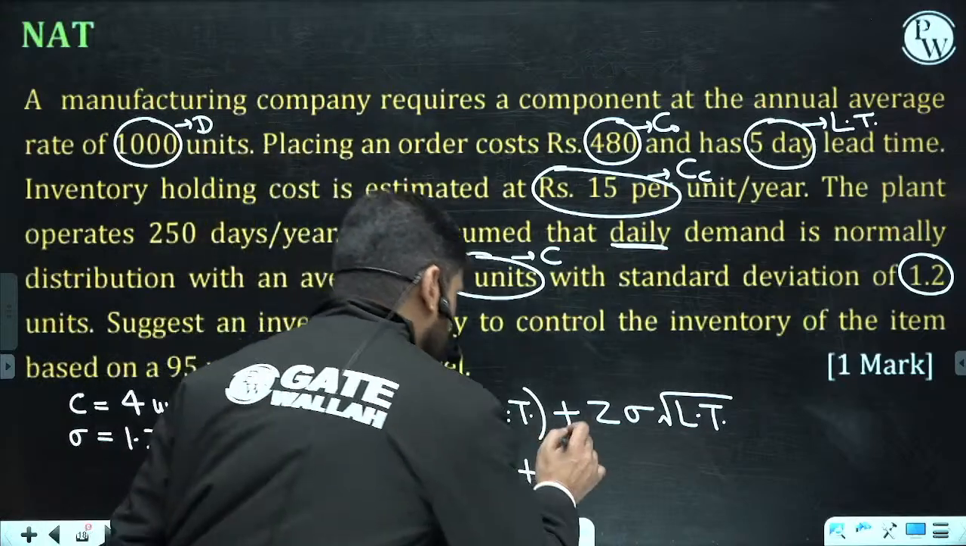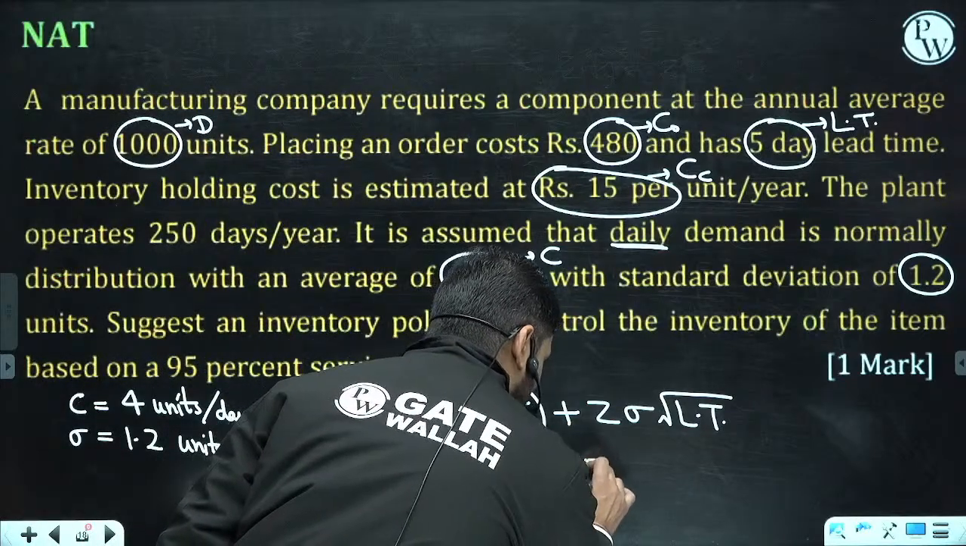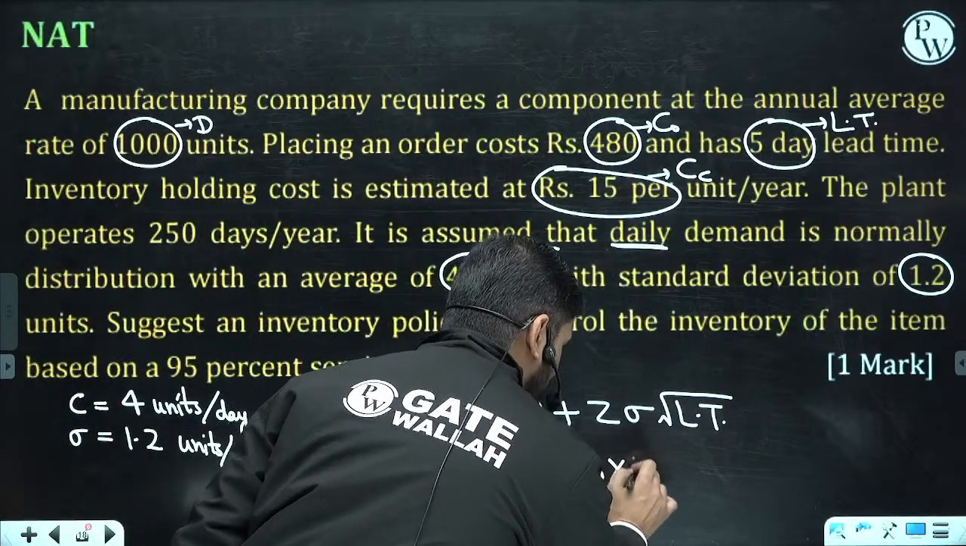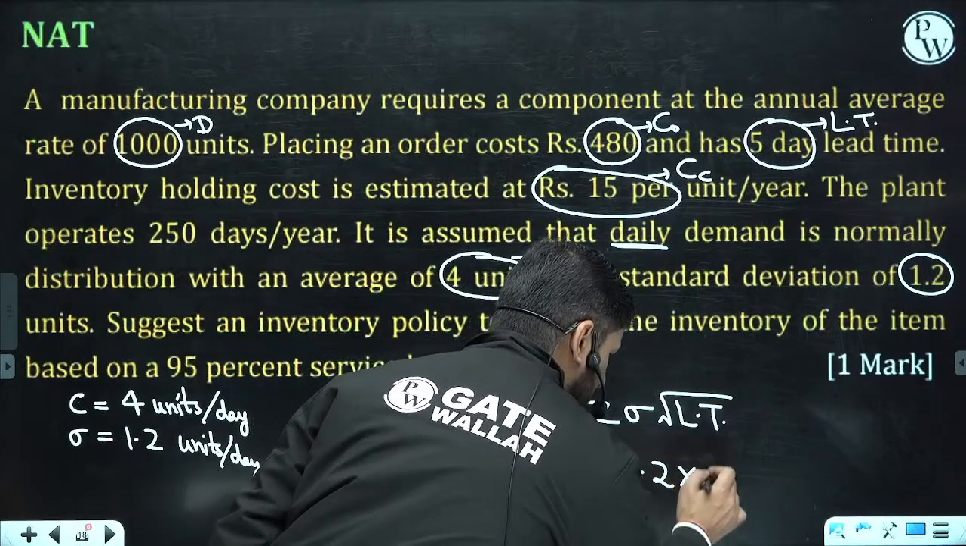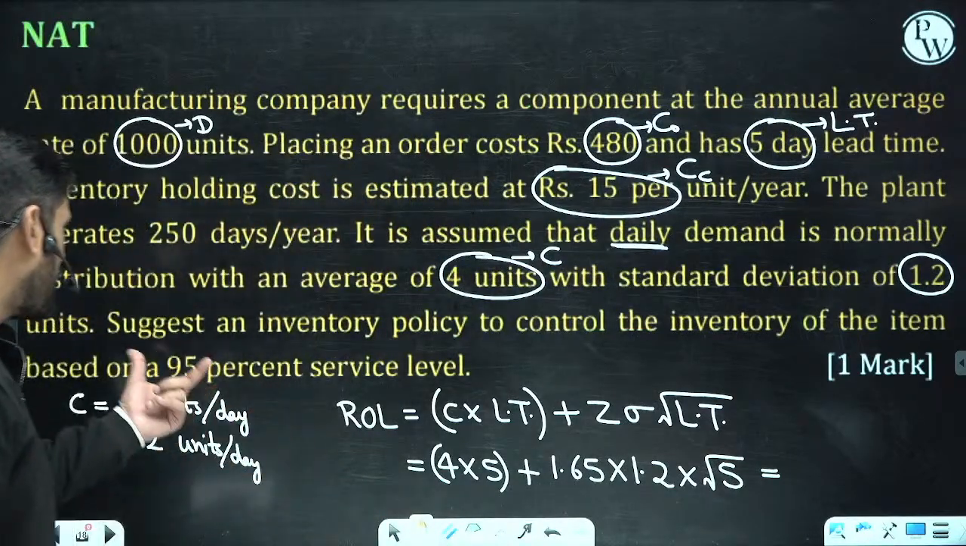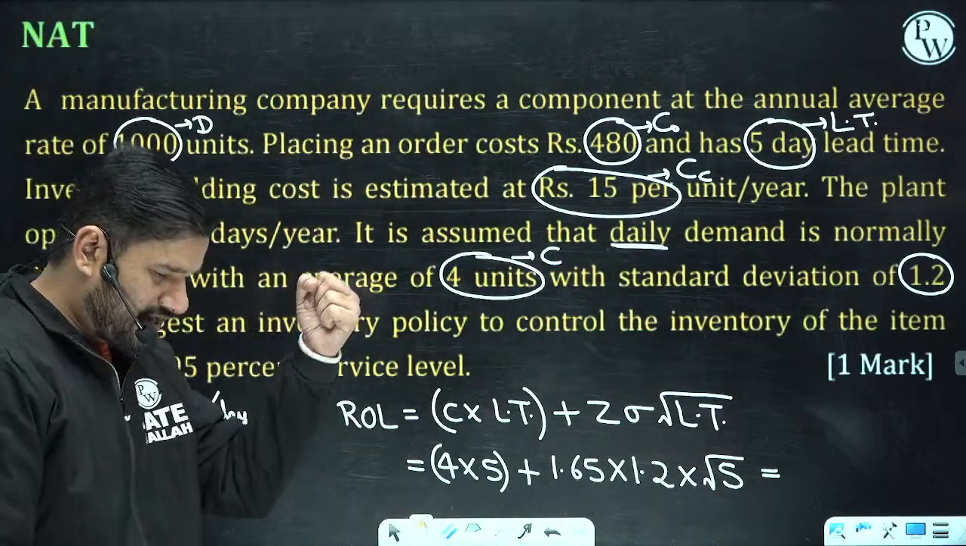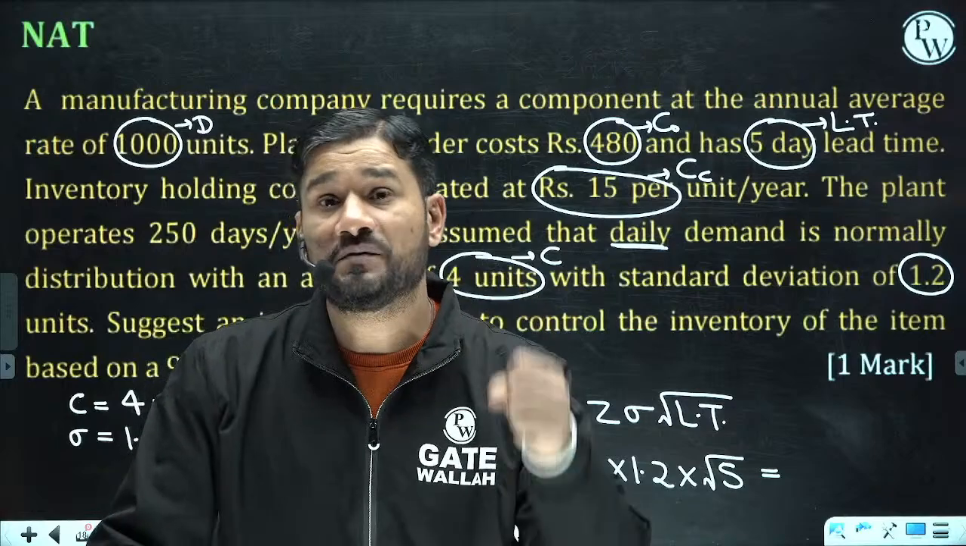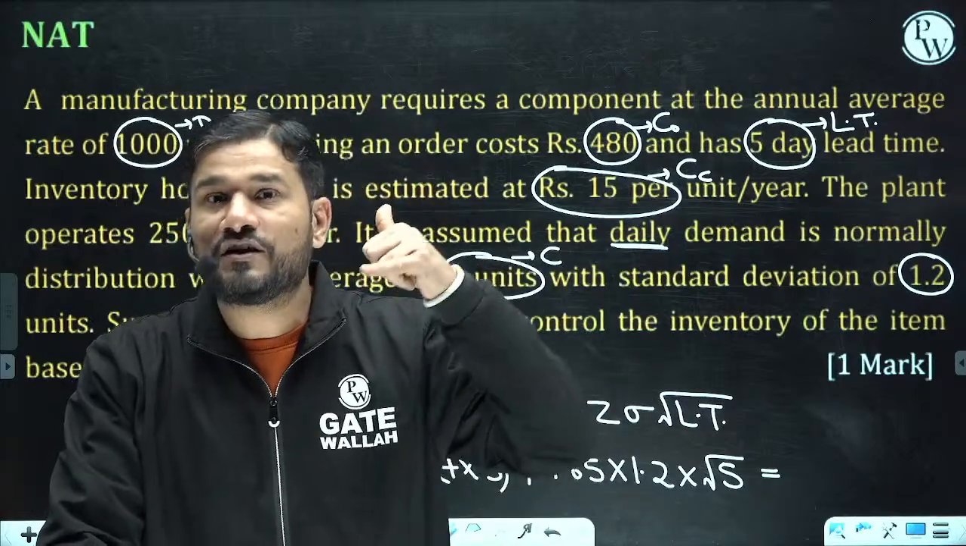The answer is what? The value of Z is 1.65. And what is sigma? 1.2. And what is lead time? Root 5. So if you want to have 95% confidence, how much quantity should be there in the inventory when you are going to make the next call?